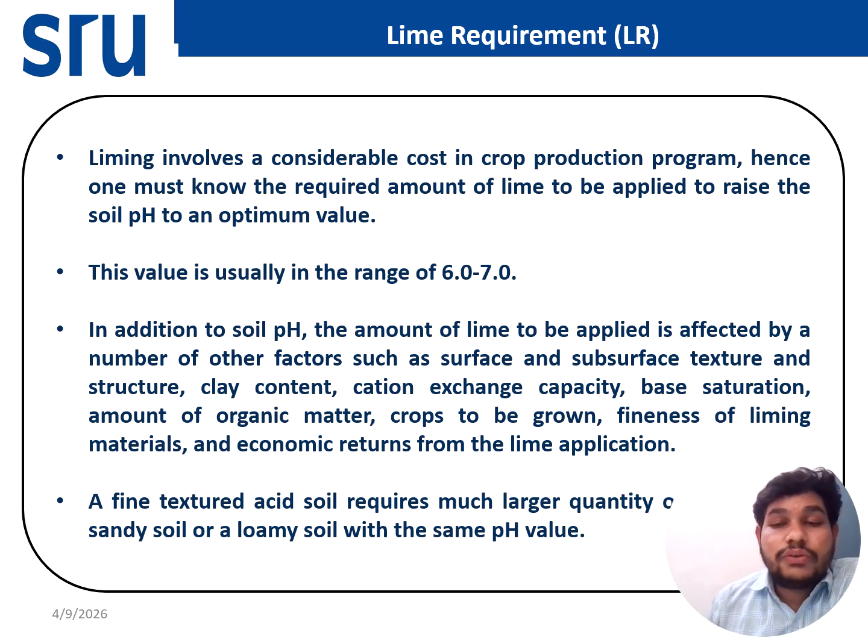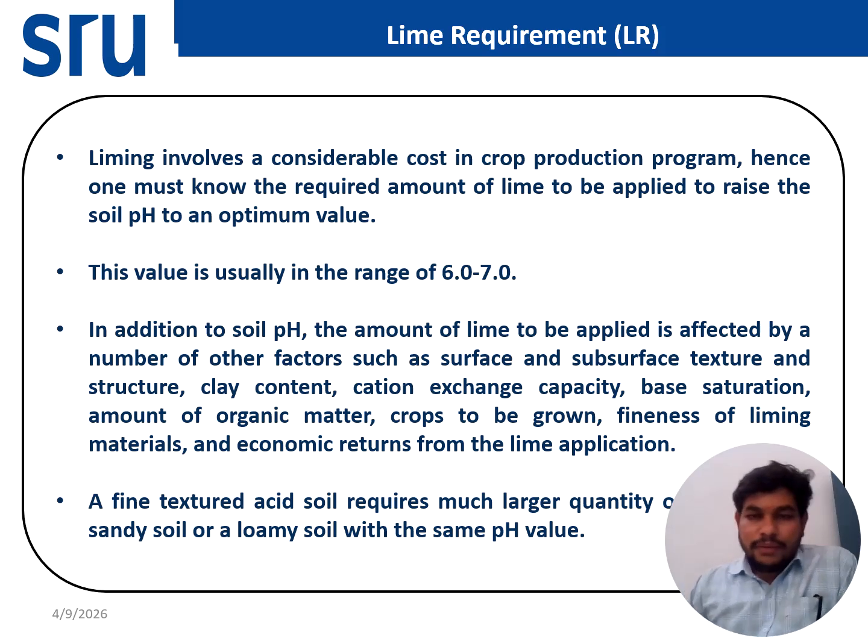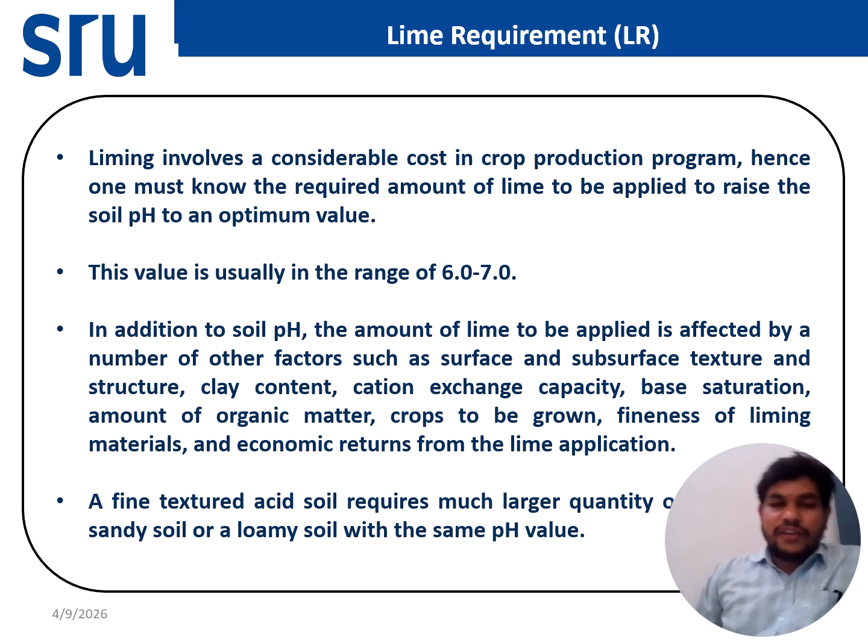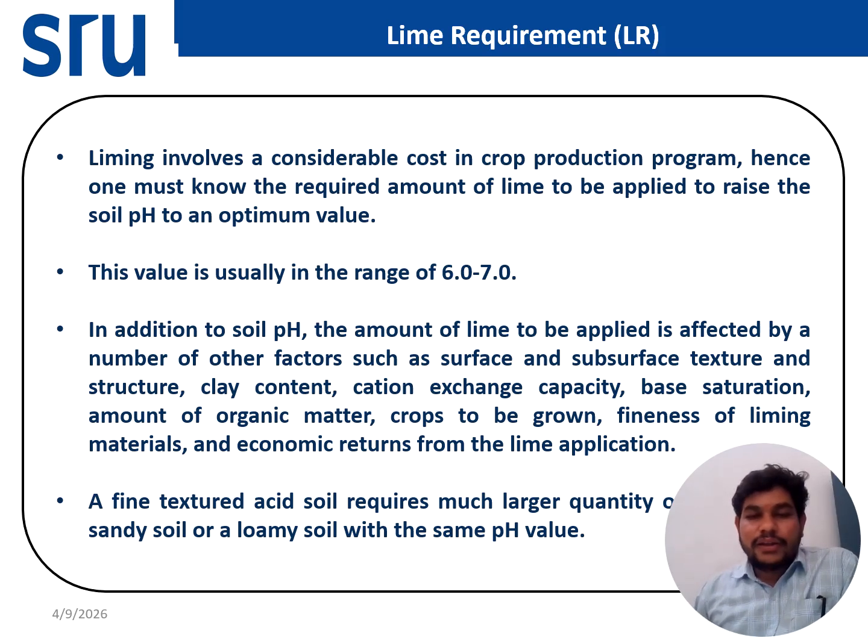to 7? Okay, so the lime requirement depends on many factors like the surface area. The amount of lime to be applied to the soil depends on many factors like the surface and subsurface of the soil, texture of the soil, clay content, cation exchange capacity, base saturation of the soil, amount of organic matter, and which crop is to be grown, then the fineness and purity of the material, and how much money is required for the liming material. So we consider these factors to decide how much lime is required to bring the soil pH between 6.5 to 7.5.